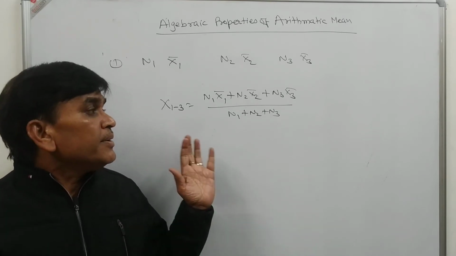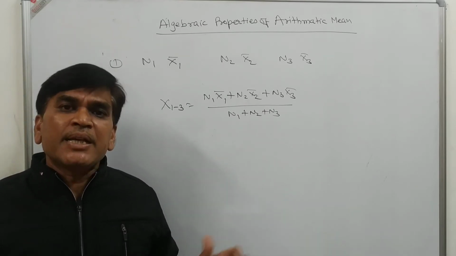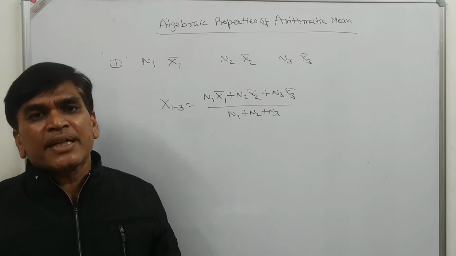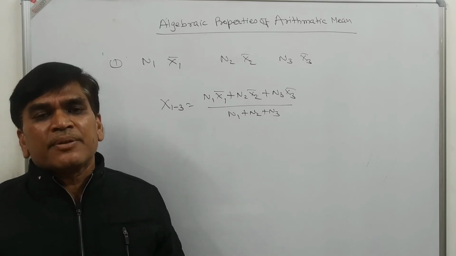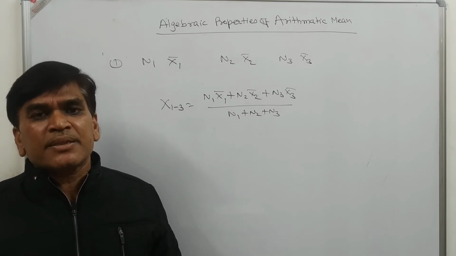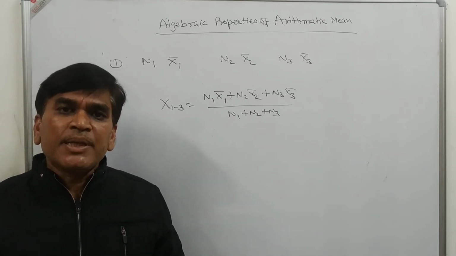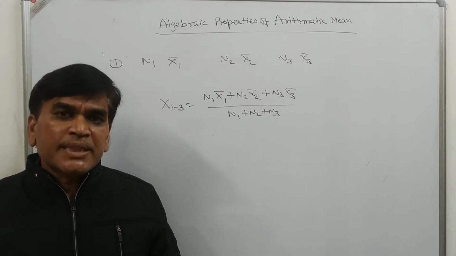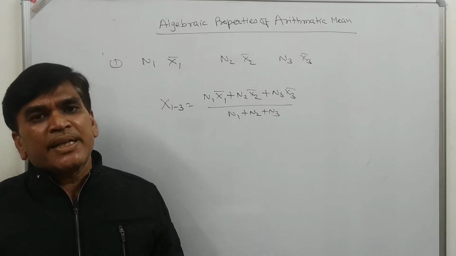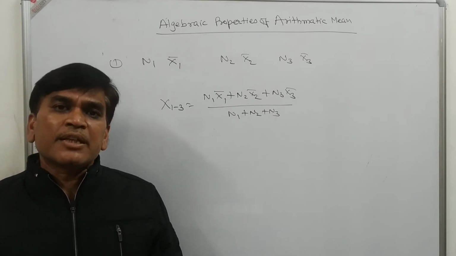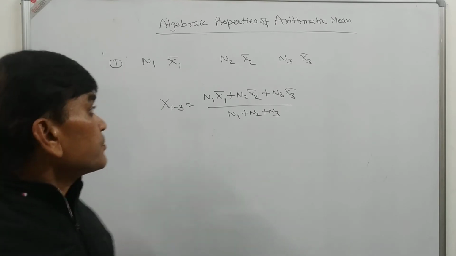Then you can get the combined arithmetic mean, and it will be equal to the arithmetic mean you get when calculating it for the whole series. So the arithmetic mean has the facility to divide a series into parts and give the combined arithmetic mean. The other measures of central tendency don't have this kind of facility.